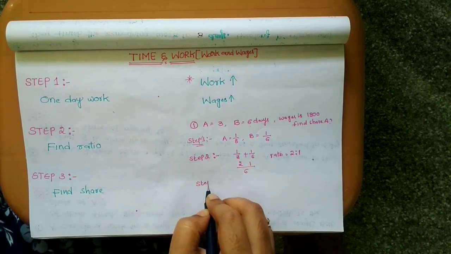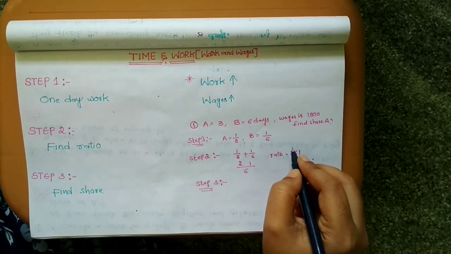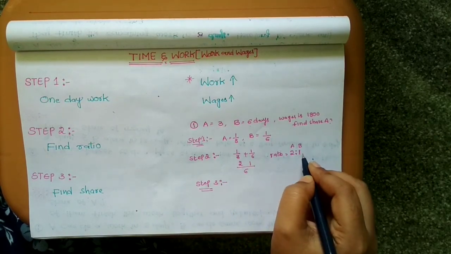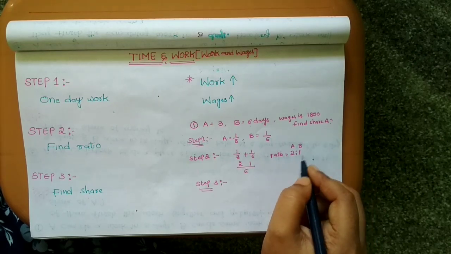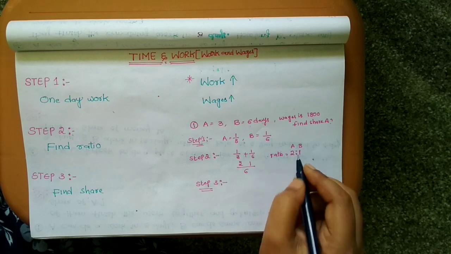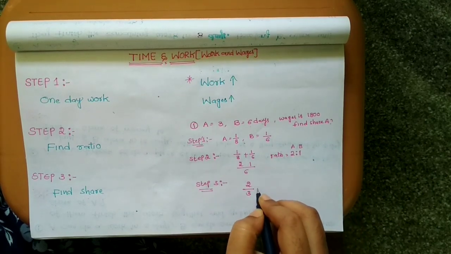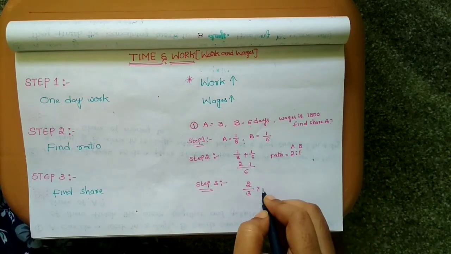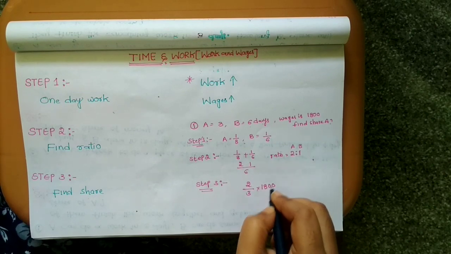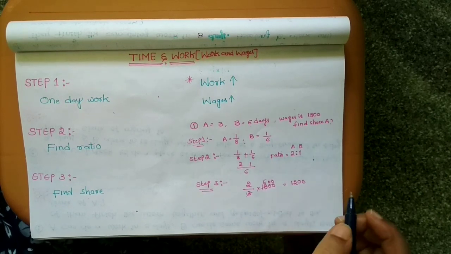Next, find the share. Step 3. A is to B share ratio is 2:1. Find the share of A. Total how many parts? 3 parts. Out of 3, A share is 2. So 2 by 3. Their wages is 1800. So 1800 times 2 by 3. So 1200 is the share of A.